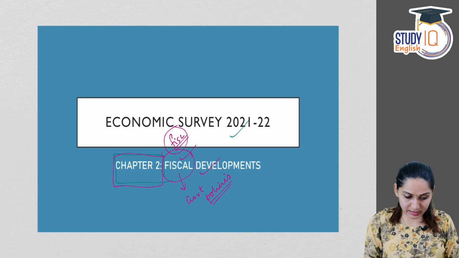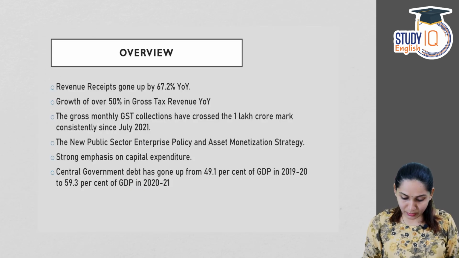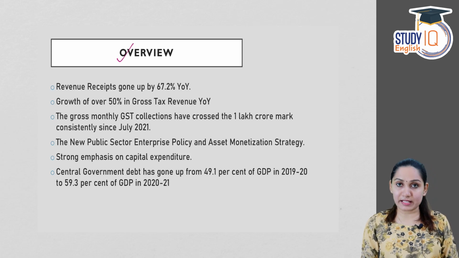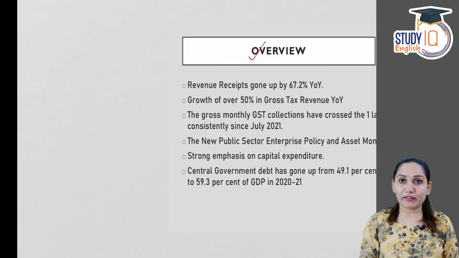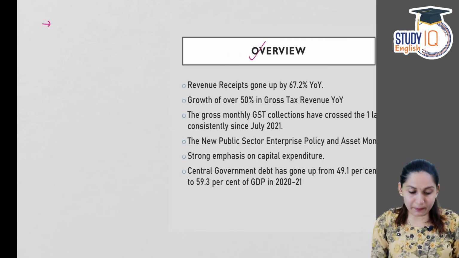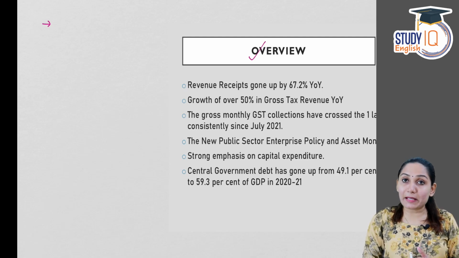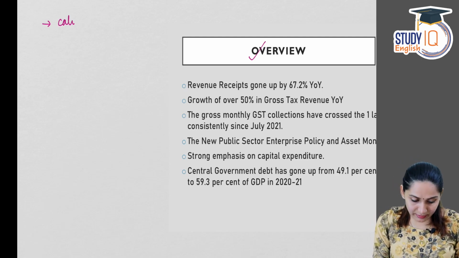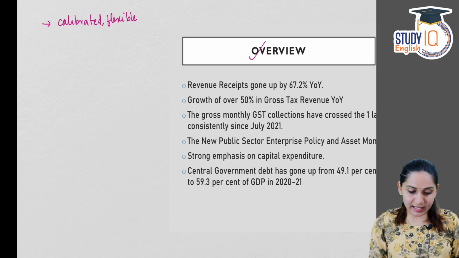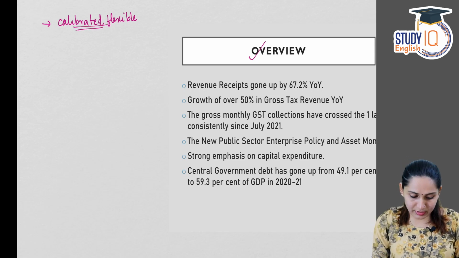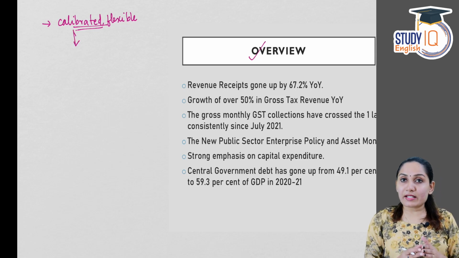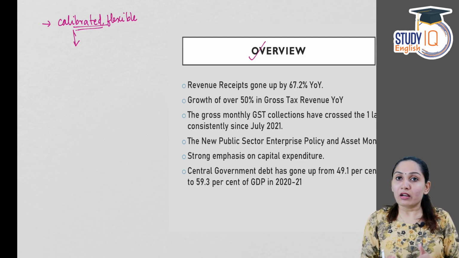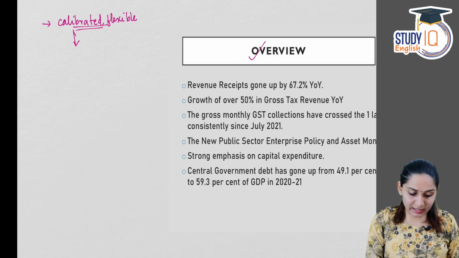So getting started with this chapter, first let us come to the overview of the fiscal developments that had taken place in the economy. Before that, a little introduction regarding the fiscal policy of the government during the last 1 year. Overall we can term the fiscal policy as calibrated and flexible. These are the two terms that we can use to define the fiscal policy. Calibrated, why? Because the fiscal policy acted as a very significant tool for the economy to recover from the pandemic. That is why it was calibrated.